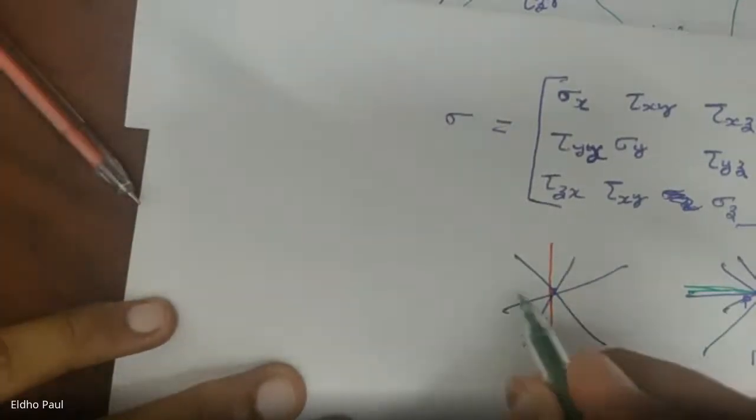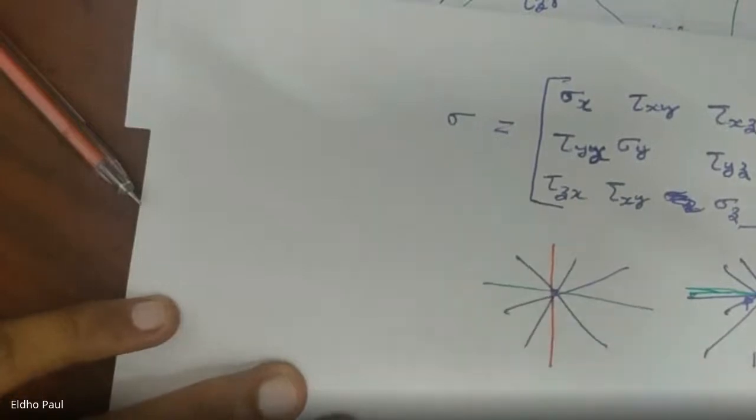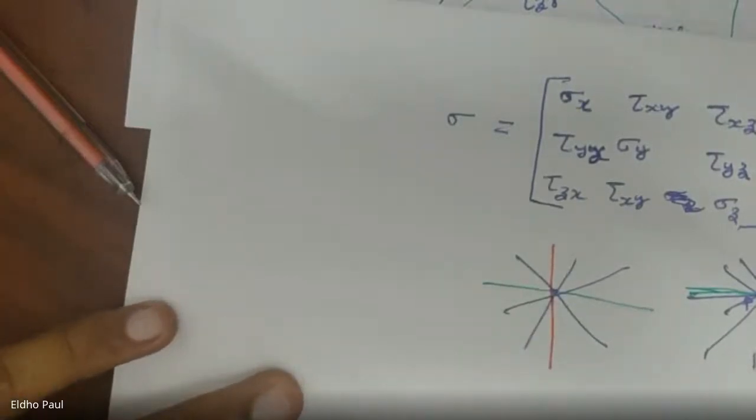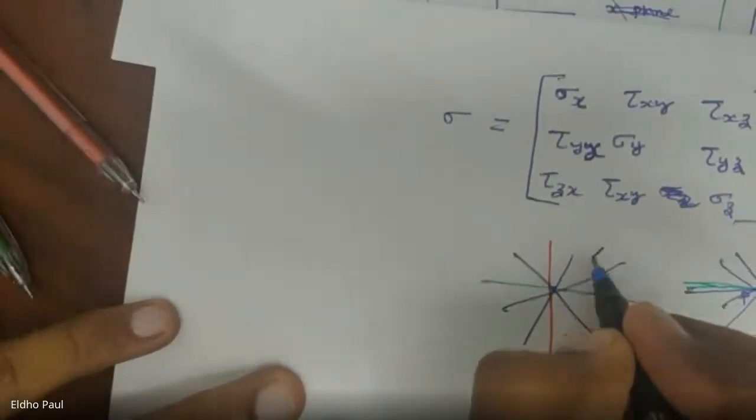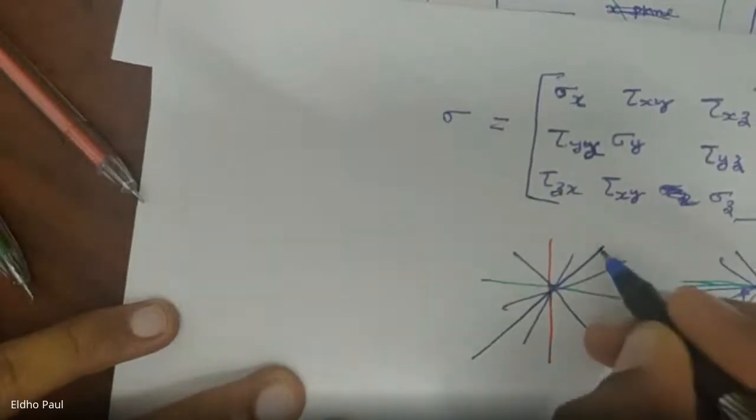Next, I can draw another plane which is perpendicular to the y-axis, that is the y plane. Then I can draw a third plane which is perpendicular to the z-axis, that is the z plane. And we calculate the stress values of these three planes, x plane, y plane, and z plane. This matrix is the stress values of these three planes.